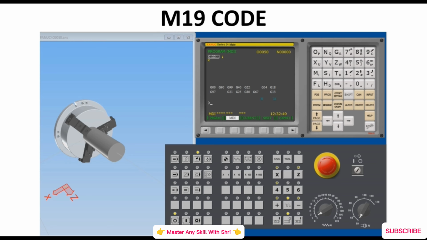So all our M codes are working properly. These are the M codes. You will get these M codes on your CNC machine as well, so don't take that much tension about these M codes. Here we have completed our M codes.